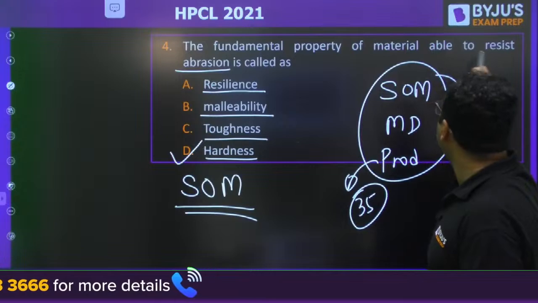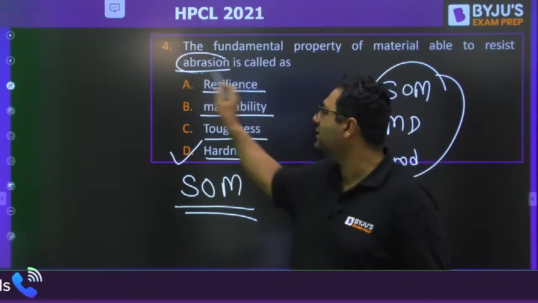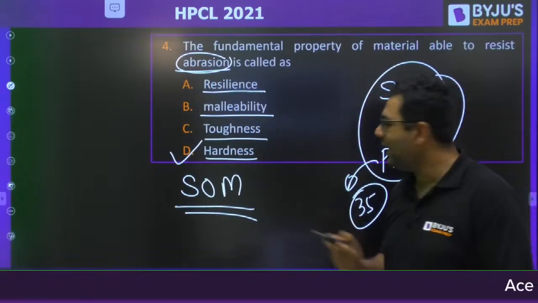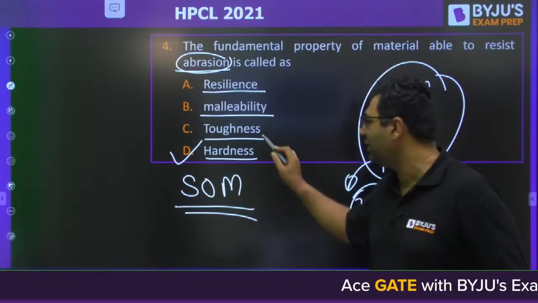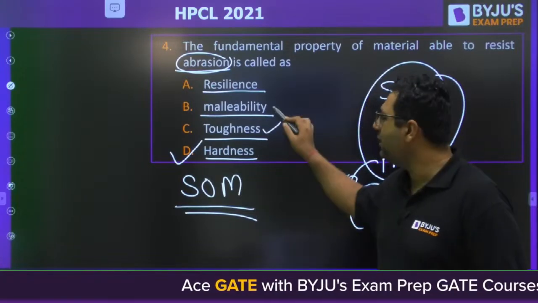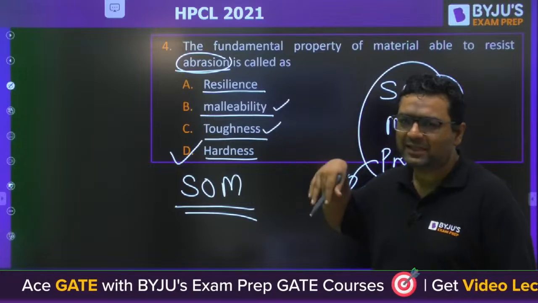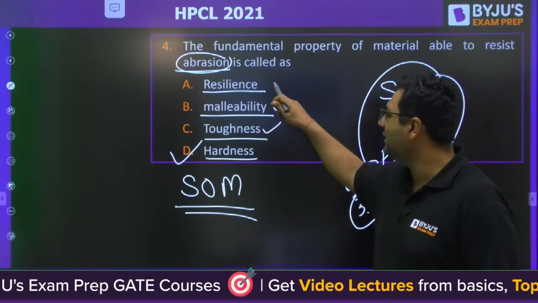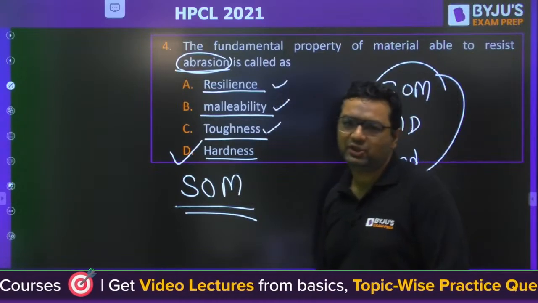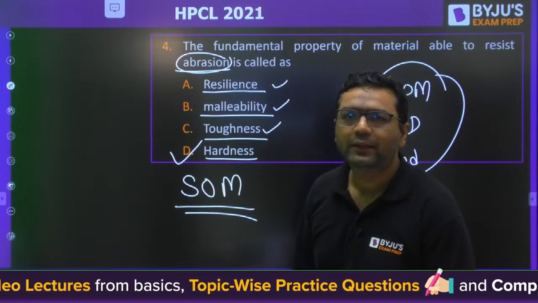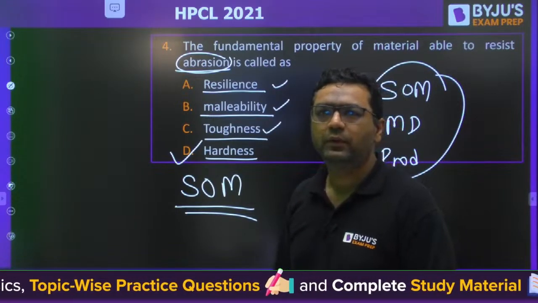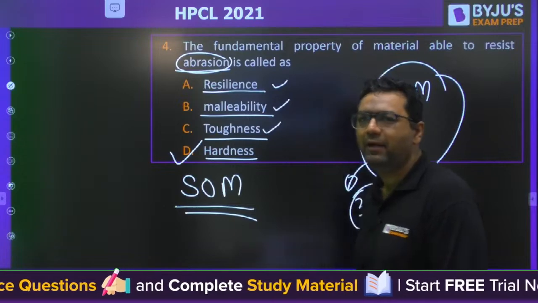So my dear, the ability to resist the abrasion is nothing but the hardness. And guys, ability to withstand impact loading is toughness. Malleability is to resist the compressive loading, and resilience is the elastic strain energy stored in the body. Yes, Angaya, very good.